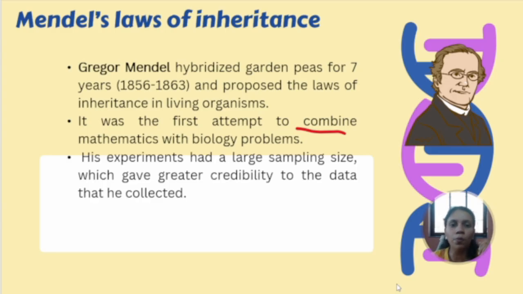Only then can you report to the examiner or your teacher. So even when we are working in a lab, whatever experiments we are doing, we always do them in triplicate, or thrice, because we want to be sure that whatever work we have done, whatever data we have collected, or whatever experiment we have done is proper and not error prone. So this particular concept was used there: there was a large sampling size.